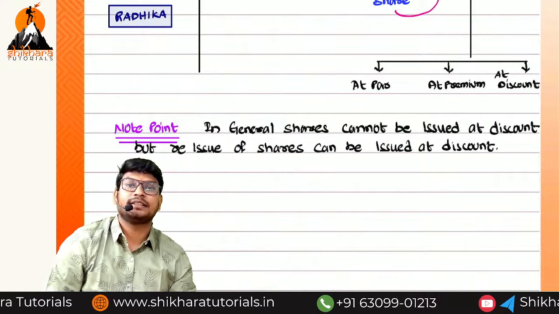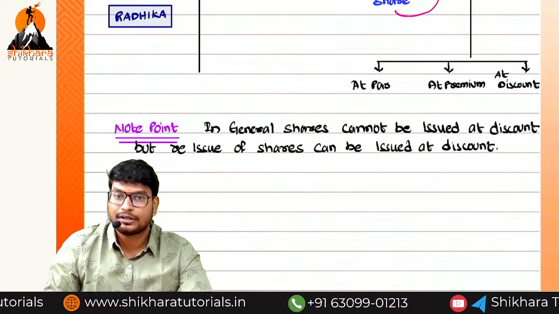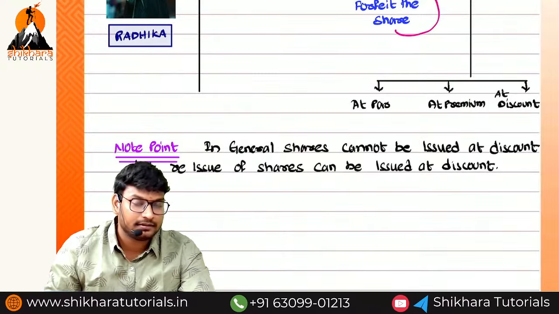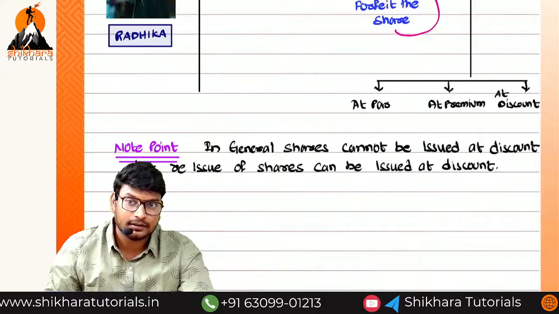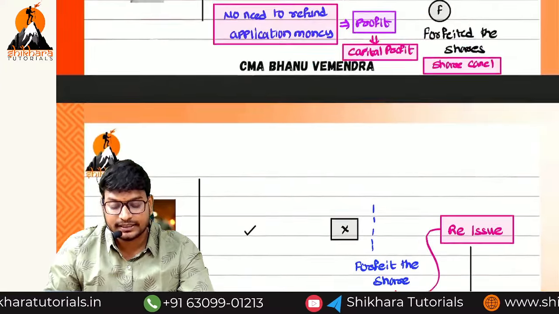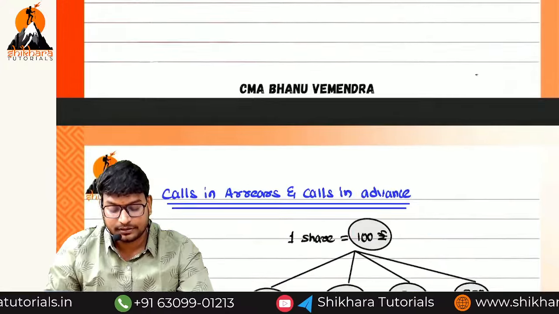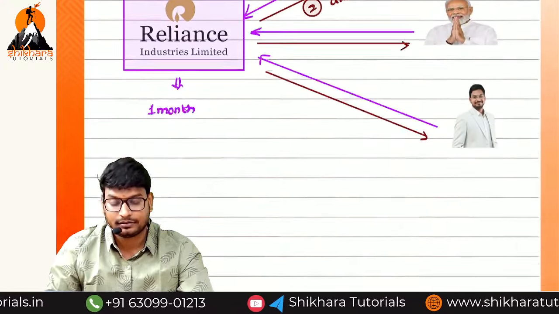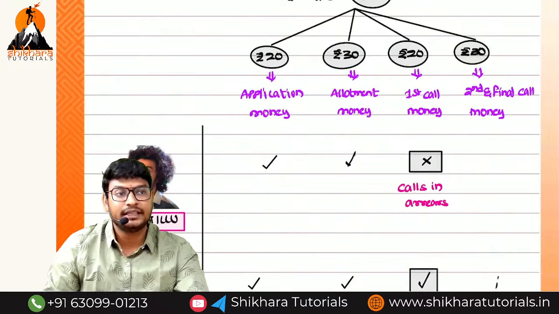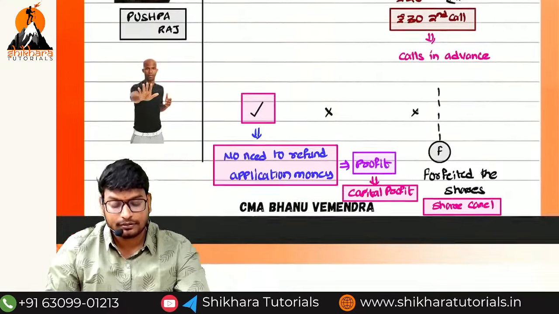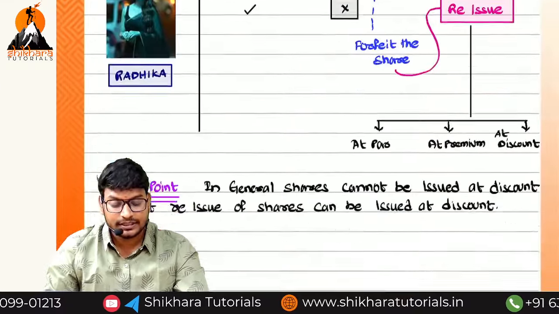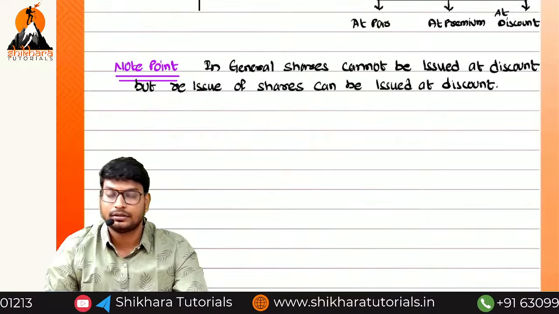Okay? So these are the points. I think you understand up to now: what is the face value, what is the issue price at premium, discount and par. Is discount possible or not? Not possible. After that, we have seen shares can be issued at lump sum and in installments. Then the meaning of calls in arrears, calls in advance, forfeiture of shares and reissue of shares. Reissue of shares can be issued at a discount, no problem.